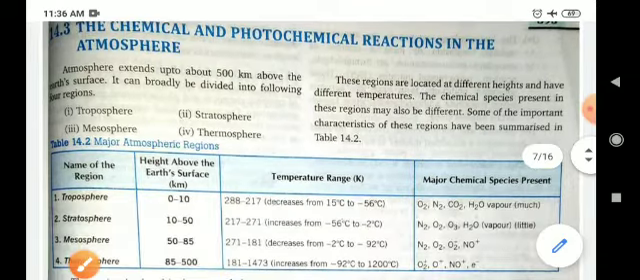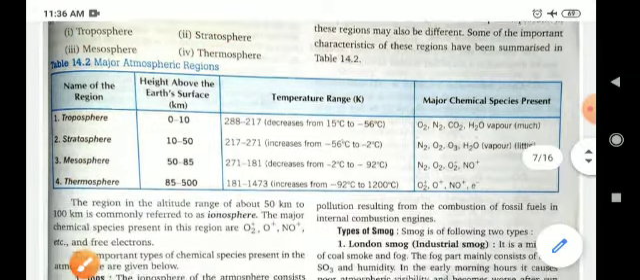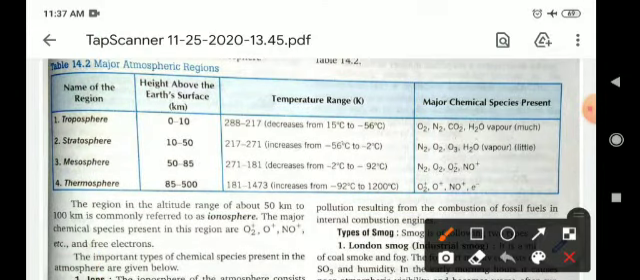The atmosphere extends up to 500 km above the earth's surface and can be broadly divided into the following regions: troposphere, stratosphere, mesosphere, and thermosphere. What is the condition for these spheres? Troposphere extends from 0 to 10 kilometers, temperature 15 degrees centigrade to minus 56, and the major chemical species present are O2, N2, CO2, and water vapors.